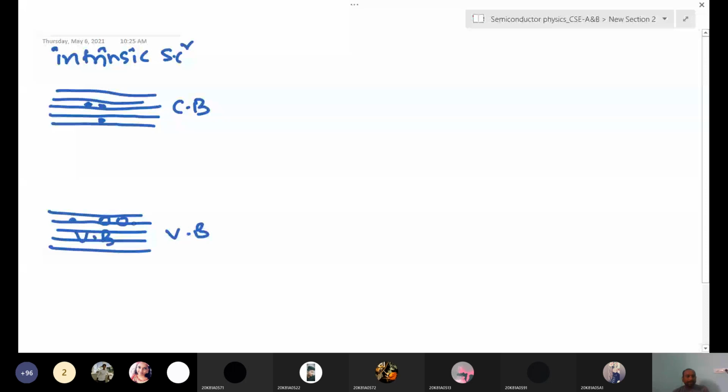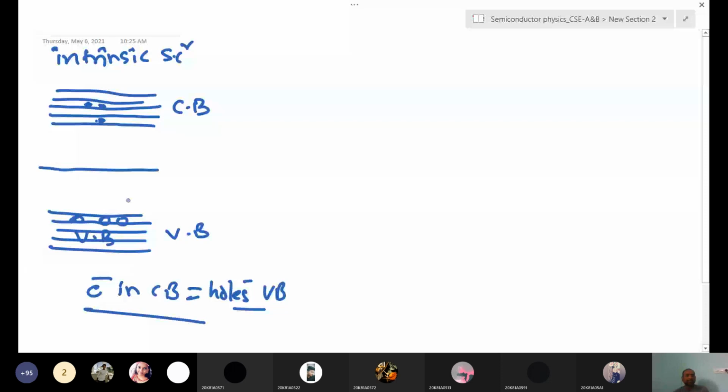Electrons in the conduction band equal the holes in the valence band, because once the bond is broken, the electron jumps into the conduction band, creating a hole in the valence band. So an equal number of holes in the valence band and electrons in the conduction band are available. That means the Fermi level is in the middle of the band. This is the Fermi level, EF.